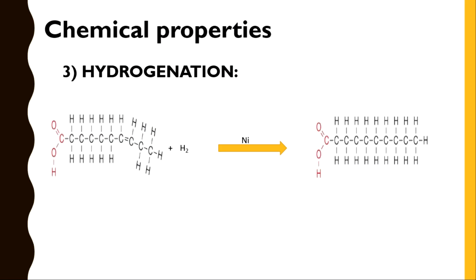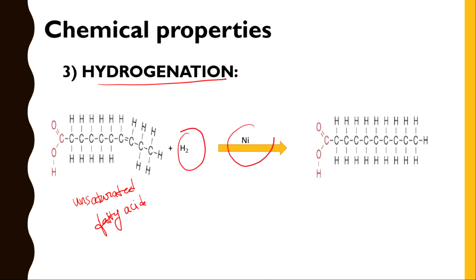And next, hydrogenation. I will explain this hydrogenation through the chemical reaction. Here it is an unsaturated fatty acid. This unsaturated fatty acid reacts with hydrogen in the presence of catalyst nickel.